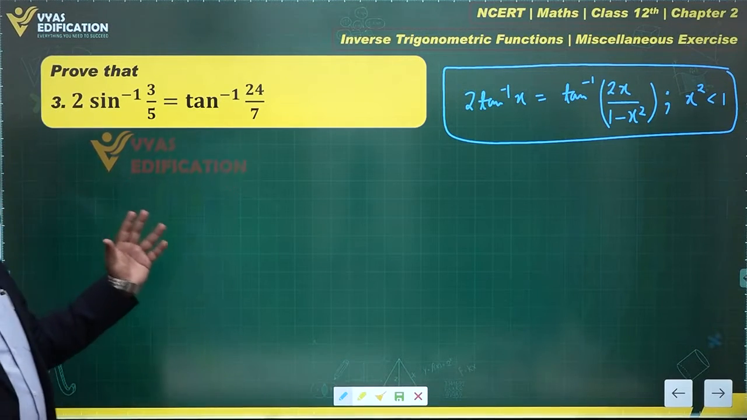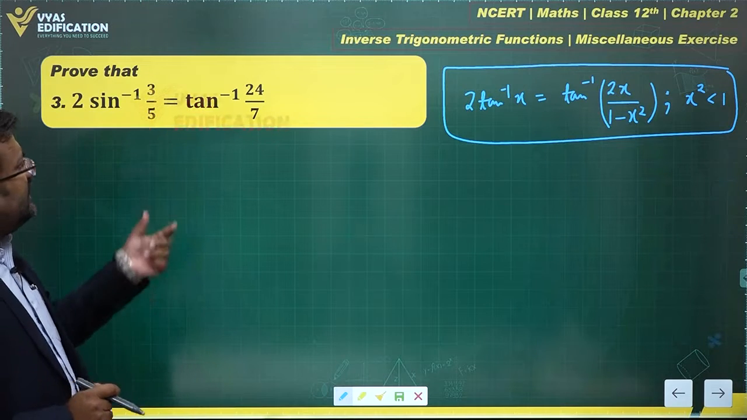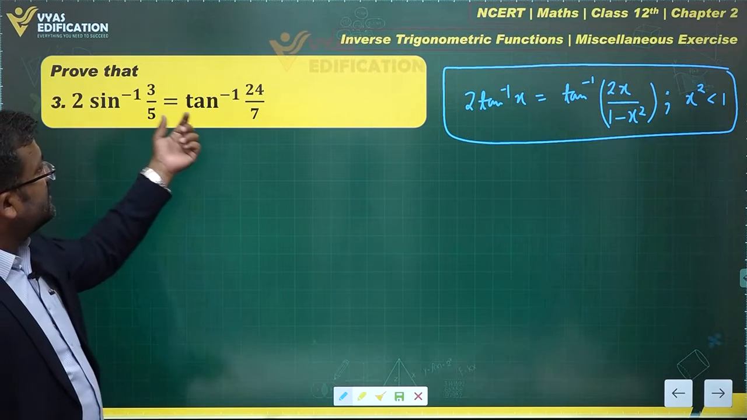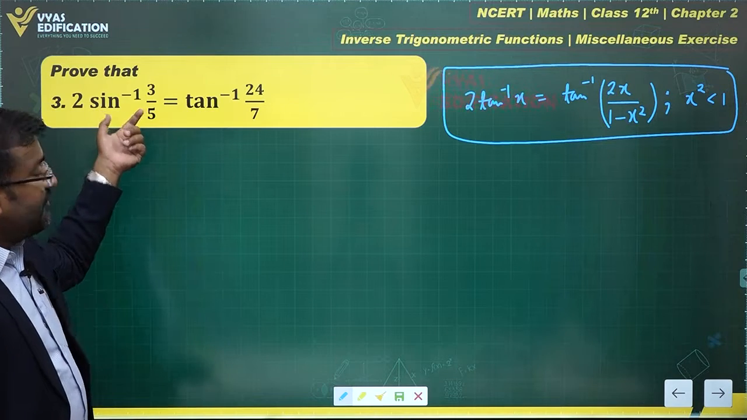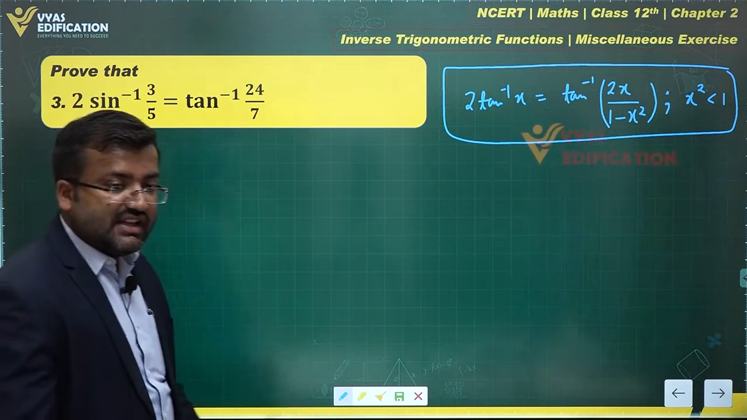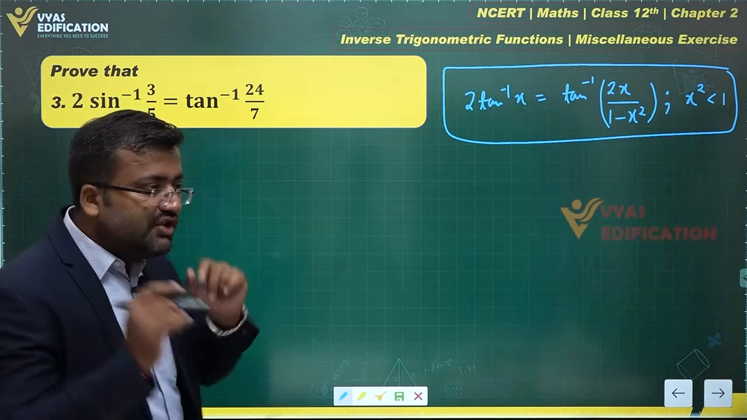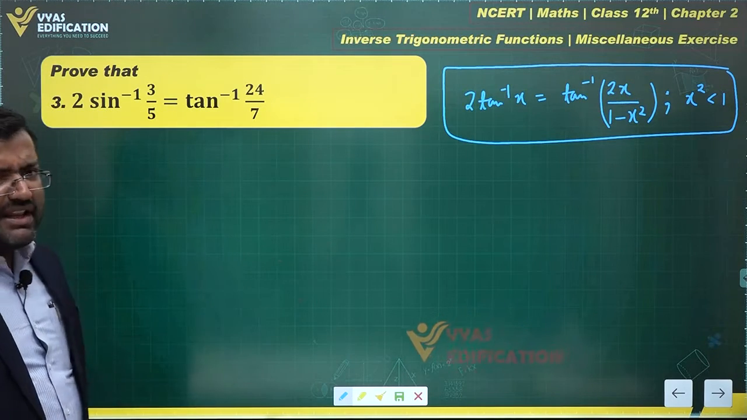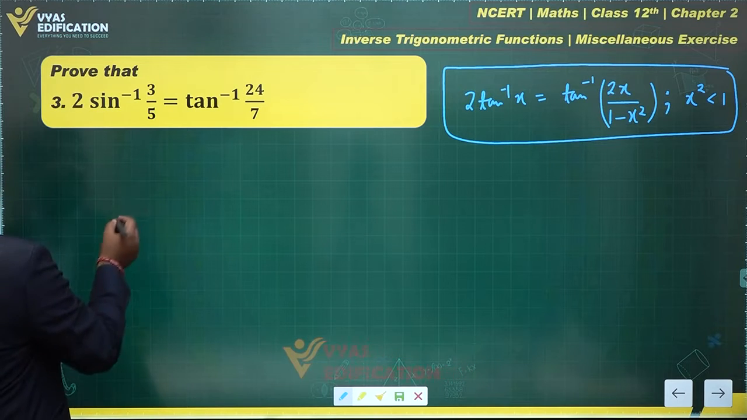Once you have this clear in your mind, then after observing this question, the important thing that you realize is that 2 times something is equal to tan inverse of this. This sine inverse can be converted in terms of tan inverse, right? That is something which is important. So let's try to convert the sine inverse in terms of tan inverse first, and then we can apply that. Yes. So let's begin with this.